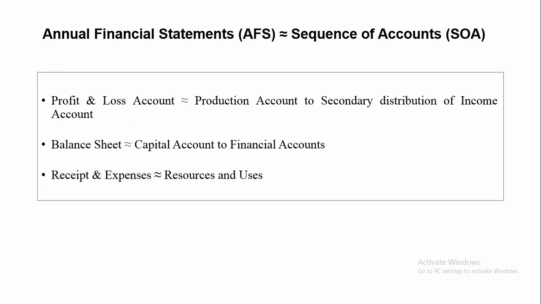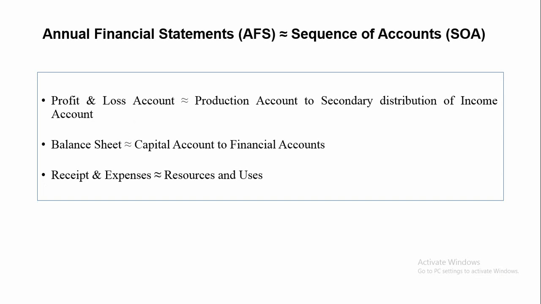After discussing the mapping of annual report items to SNA items, let us first note the broad similarities between the two main components of annual financial statements and the different accounts of the sequence of accounts.